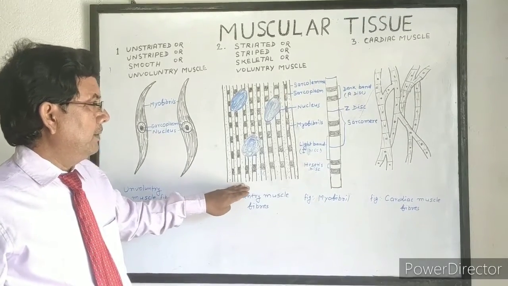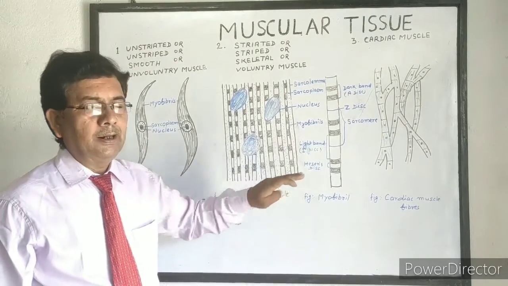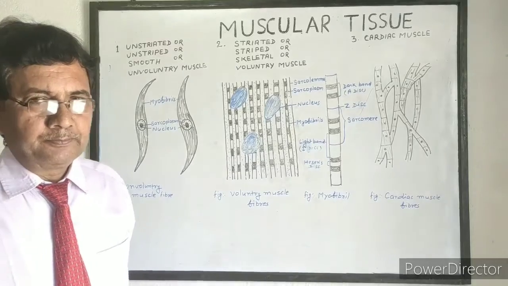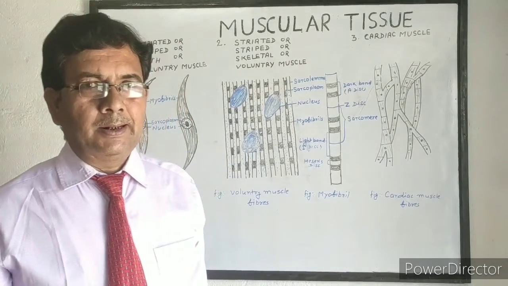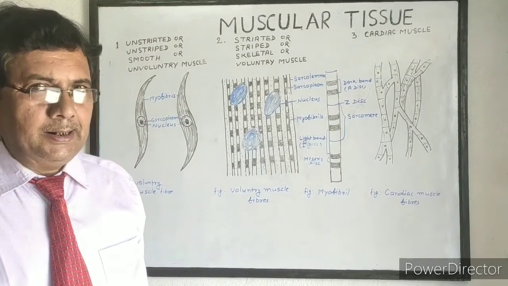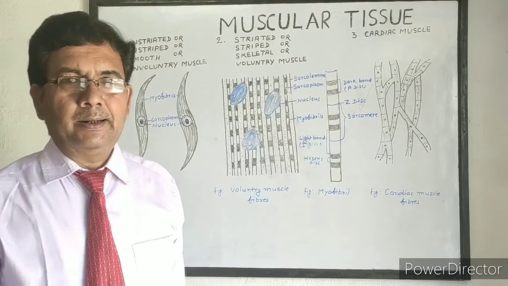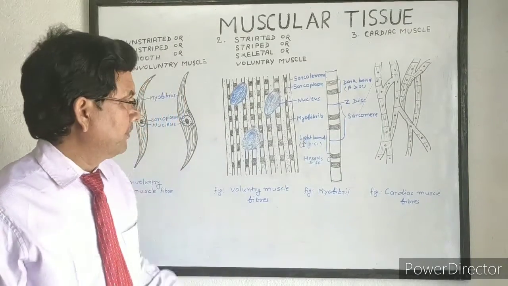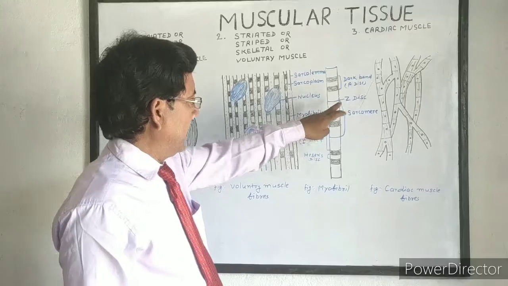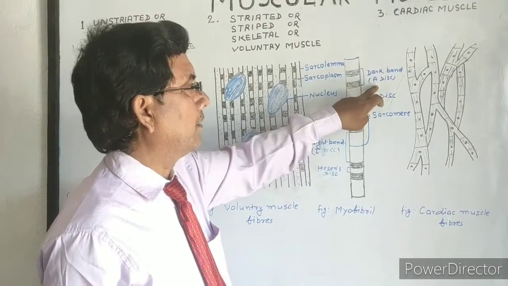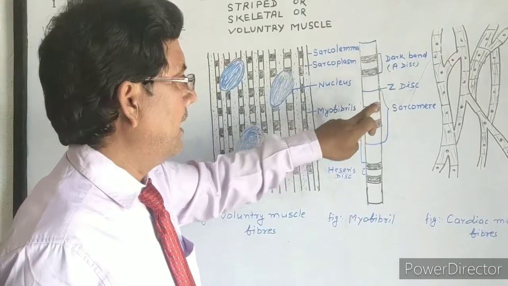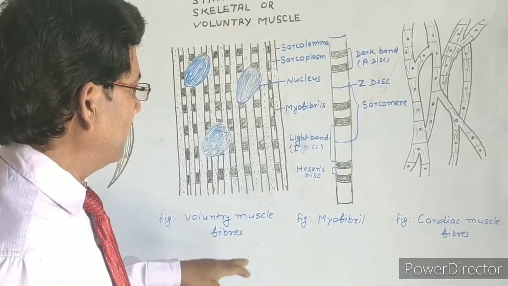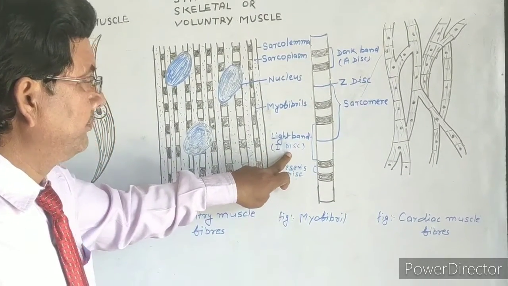Now we see the structure of a single myofibril. Each myofibril has alternately arranged light bands and dark bands. The dark bands are called A discs and the light bands are called I discs.